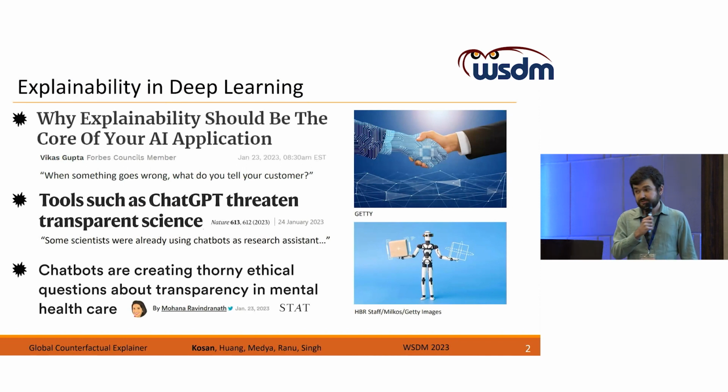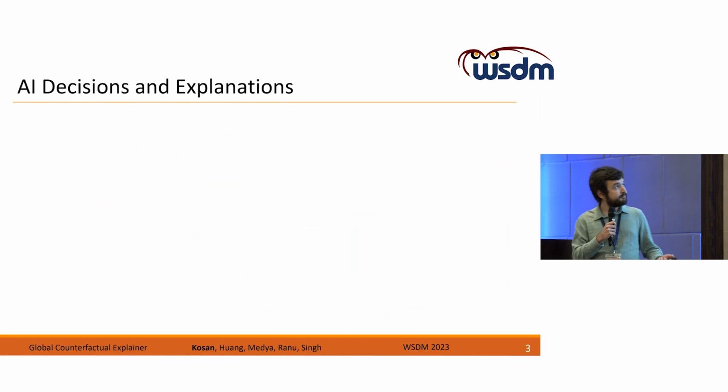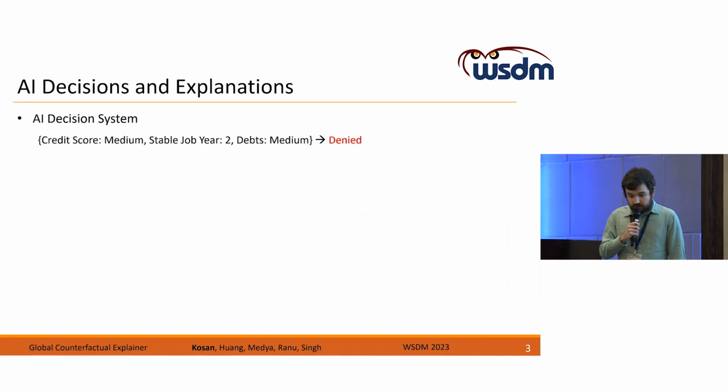Another article from Nature claims that some scientists are already using chatbots such as ChatGPT as their research assistants. However, the quality and correctness of these chatbots are questionable. Therefore, we need to explain these deep black box models. Our goal in this work is to present a post-hoc explainer for those deep black box models.